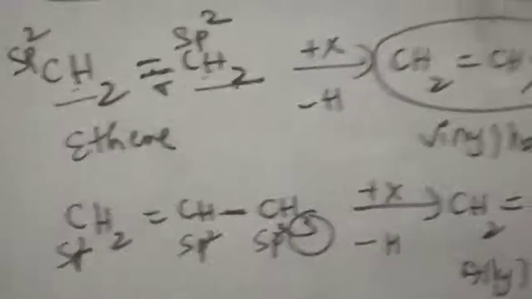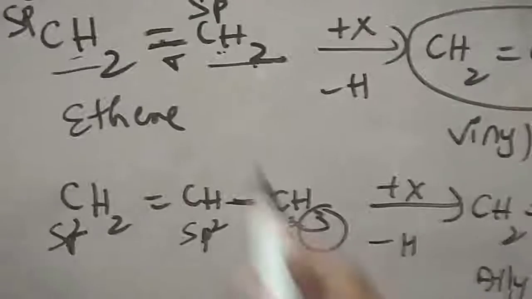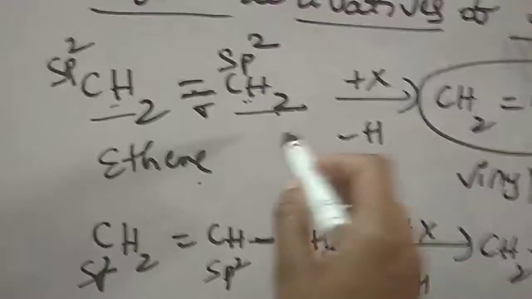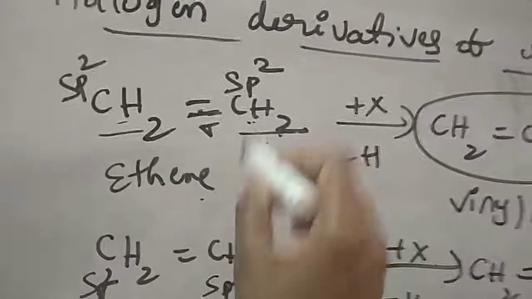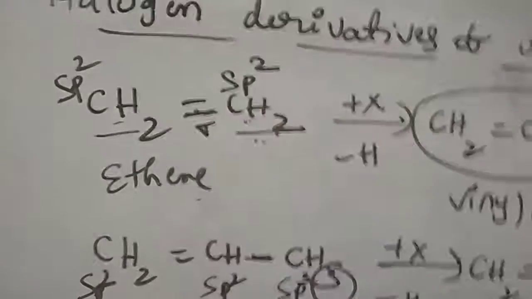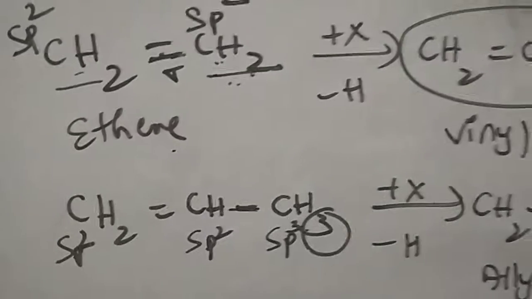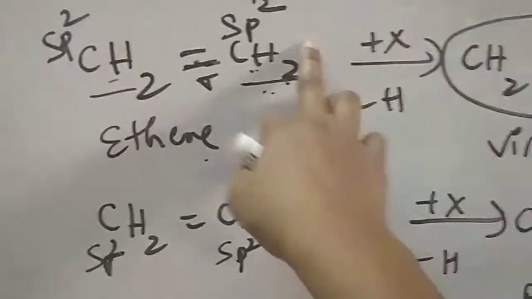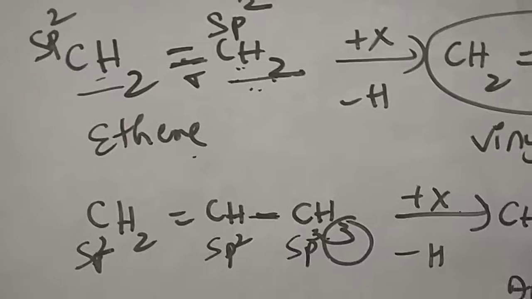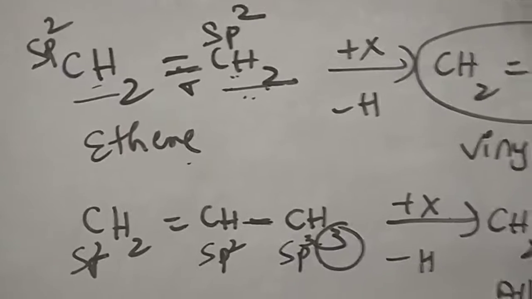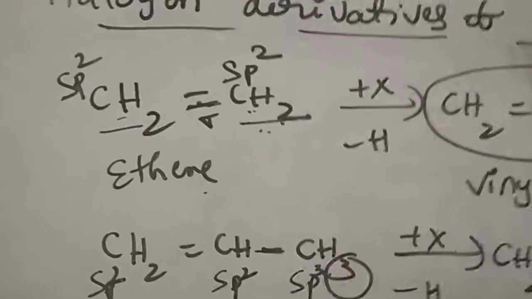So now we can define vinyl halides and allyl halides. Vinyl halide is nothing but the halogen attached to the sp2 carbon, the carbon of the double bond. Such compounds are said to be vinyl halides. Vinylic carbon is one of the carbon atoms in the C=C.